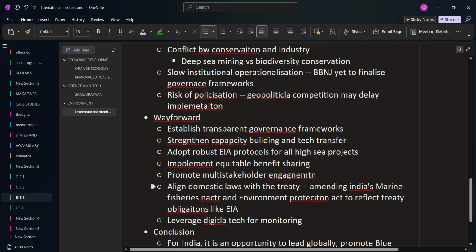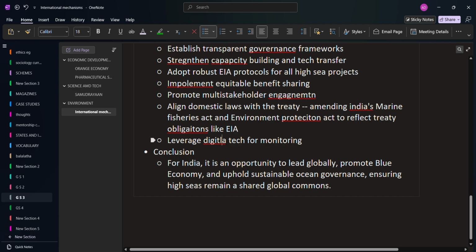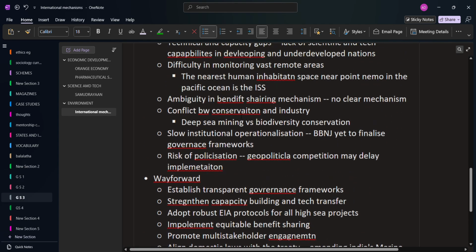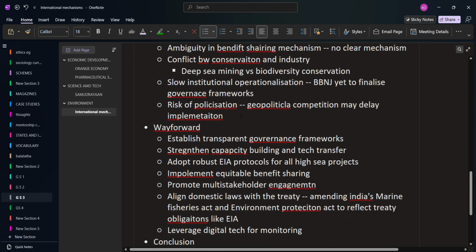Another important thing is that many of the domestic laws are not in alignment with the treaty. So from the Indian perspective, we should amend our environment protection laws and the Marine Fisheries Act to reflect the high seas treaty. And we can use digital technology for monitoring of the high seas. We can actually write the way forward from the challenges part itself.